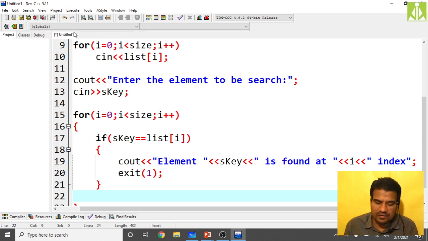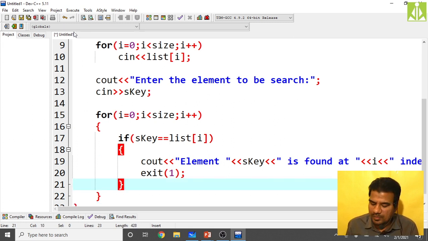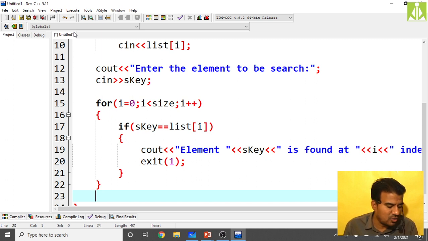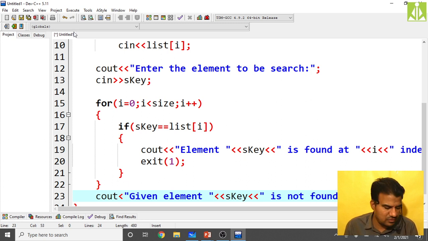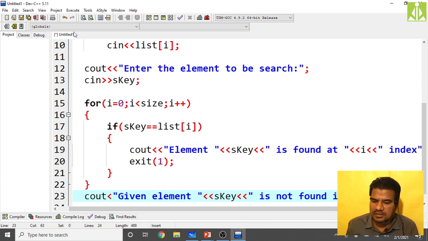Okay, if you are coming out of this for loop and the element is not found, whatever element you are looking for, then cout, "Given element", that element you print over here, S key itself, "is not found in the list!" like this with some exclamation marks, and at the end you put the semicolon.